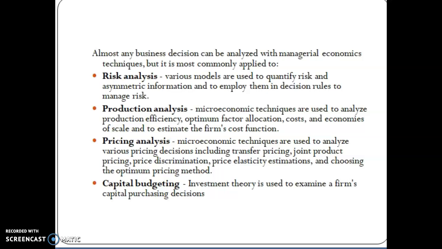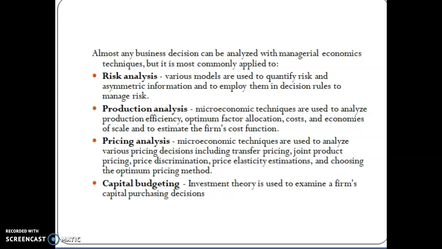Production analysis means how to start production: how to take the plant layout and plant factors, where you start, what the plant location is, the estimation of cost, where you should get the raw material, where you manufacture the product, and where you distribute it. So many questions come up, and over all of these the first and most important element is quality. If you maintain quality and give service, then automatically the people who want to purchase can come and take the products from the manufacturer.